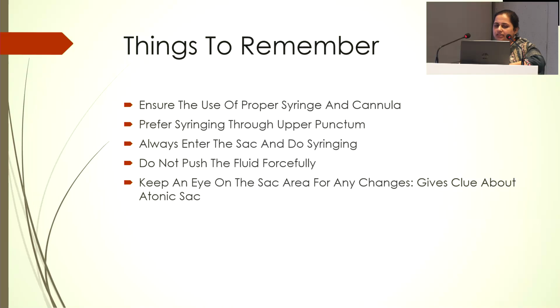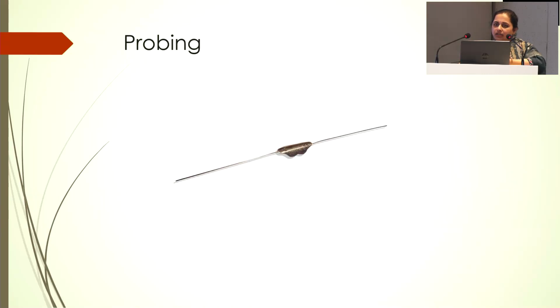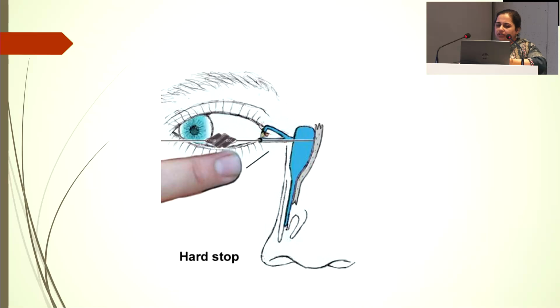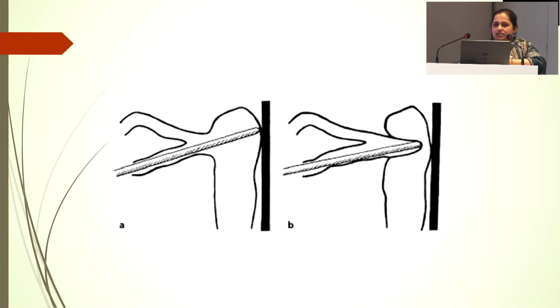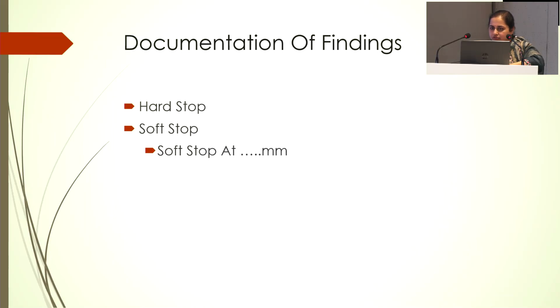So these are a few things which you need to remember: the type of cannula, and the syringe ideally should be either 1 cc or 2 cc and not 5 cc or 10 cc, where you are just pushing the fluid. Again, why is probing important? To see if it is a hard stop. Hard stop means the canalicular system is patent. If you are getting a soft stop, it means it is a canalicular block and it is not a threat for the patient even if he or she undergoes cataract surgery.